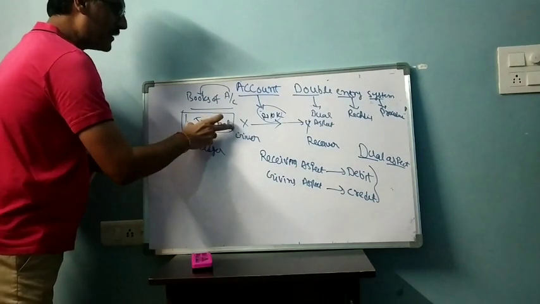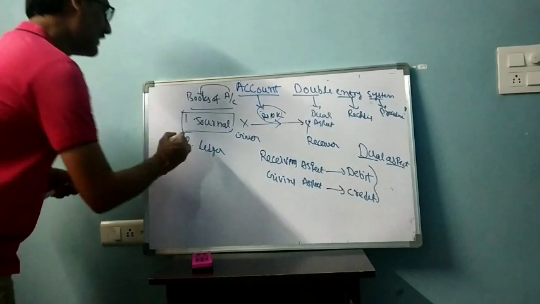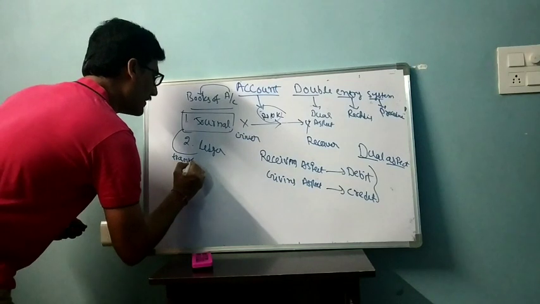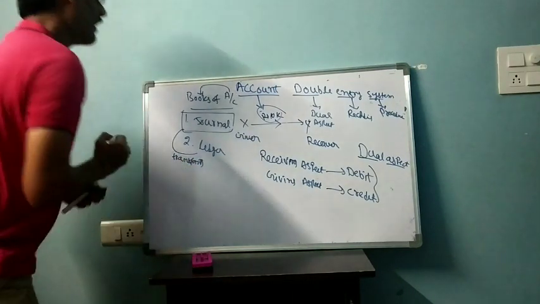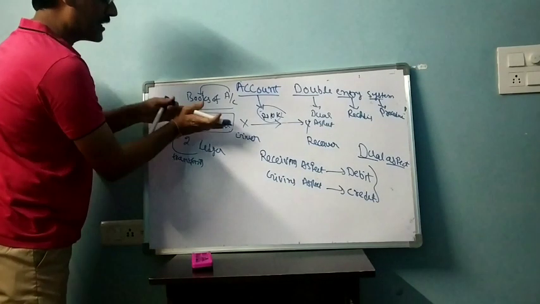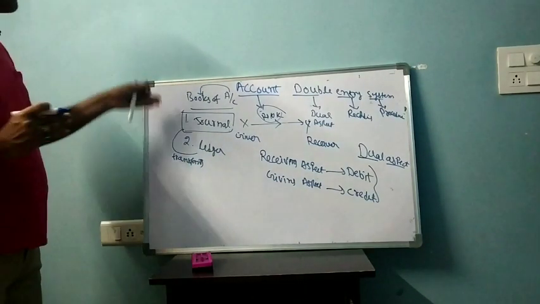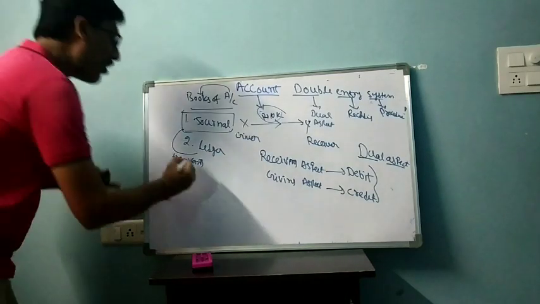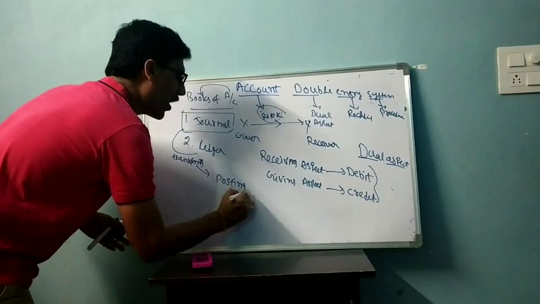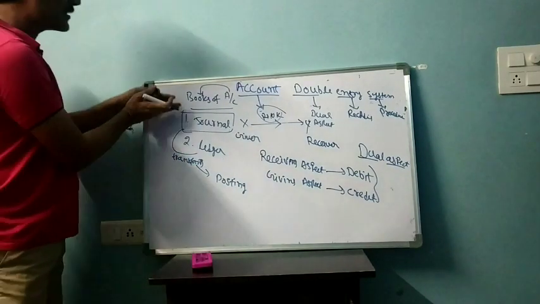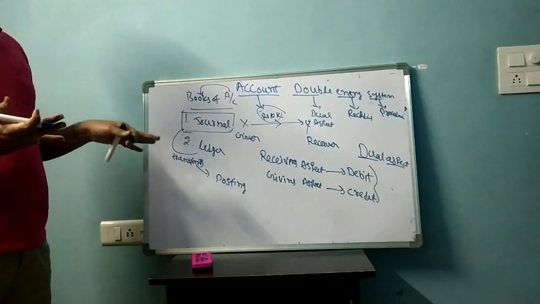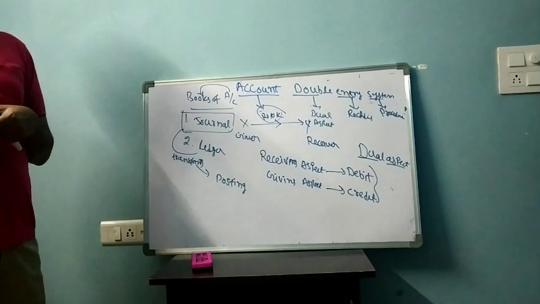Once the transaction has been recorded in the journal, this will be transferred to another book. That book is known as ledger. So finally both are books only. Since the transaction is first recorded in journal, then it will be transferred to ledger. The process of transferring is called posting. How will we transfer the transactions which are recorded in journal to ledger? The procedure, the process is known as posting.